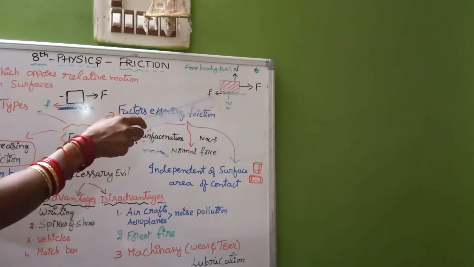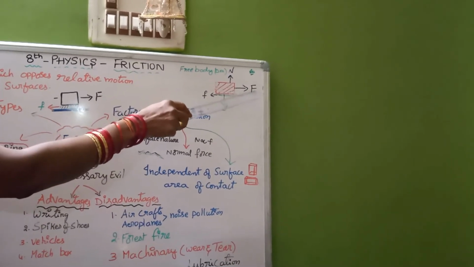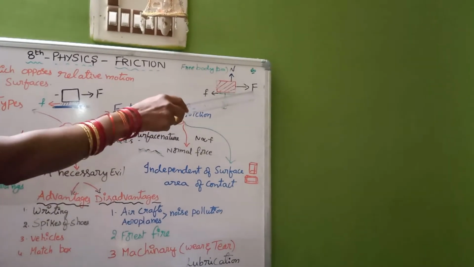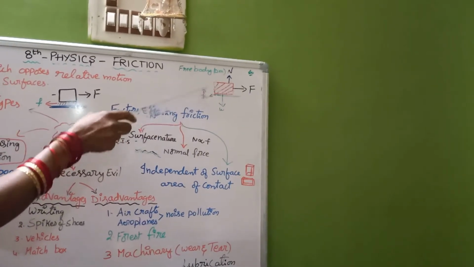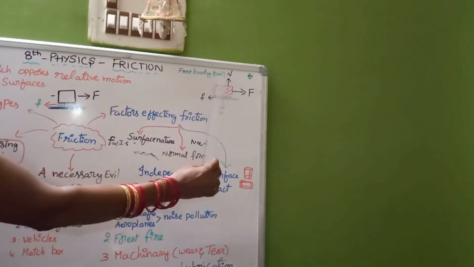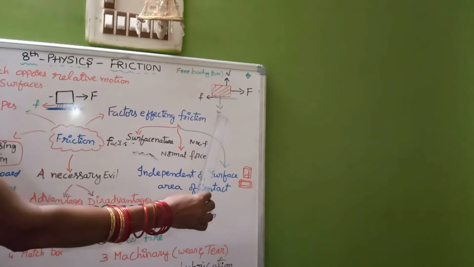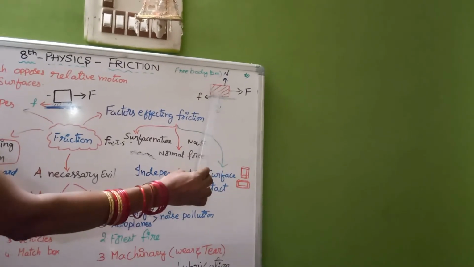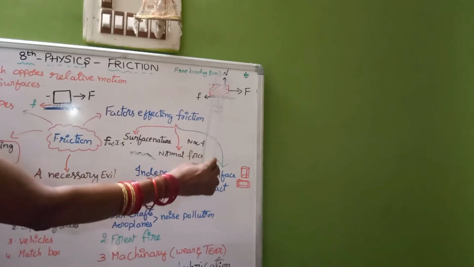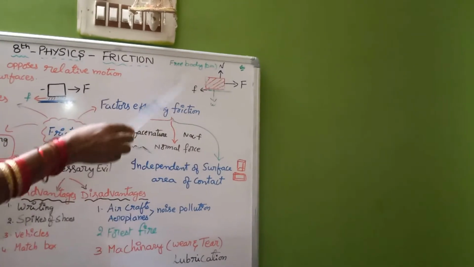Here two forces are in the horizontal direction: one is capital F, the force applied by me, and the other is the frictional force. These two are horizontally placed. And what are the two vertical forces? One is the weight, which is pulled towards the gravitational force, and the other is the normal force. These two are examples of vertical forces. This is the free body diagram.